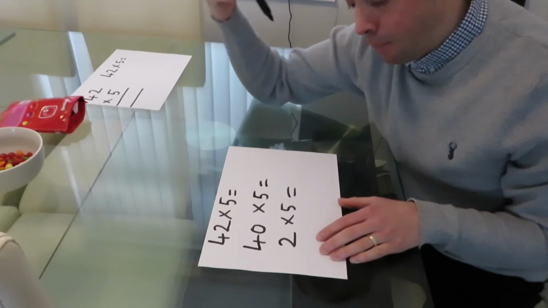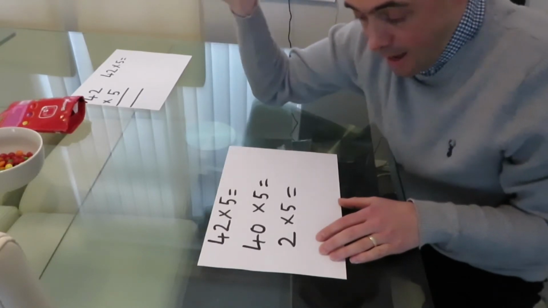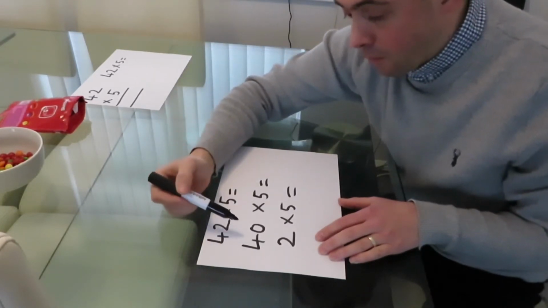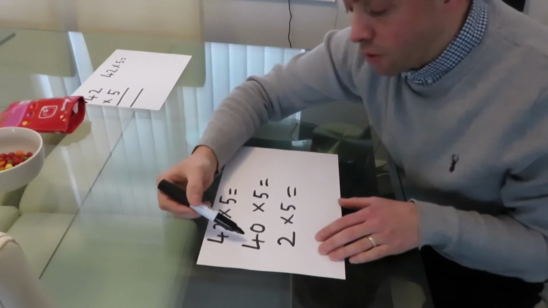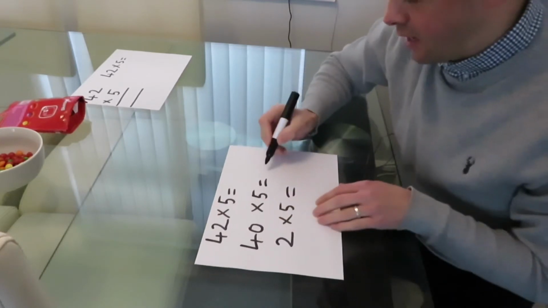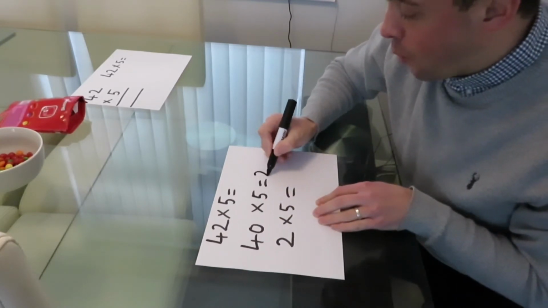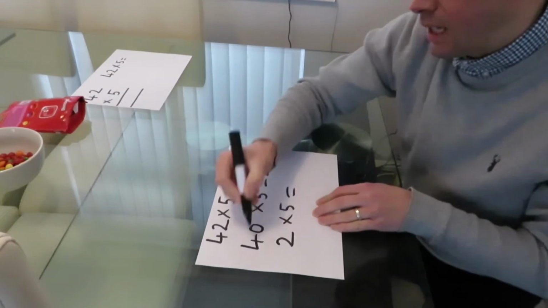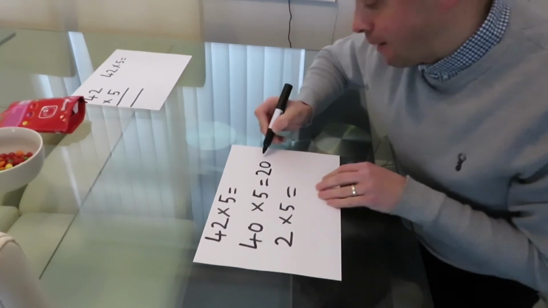It's difficult to keep that amount in your head. So what I'm going to do for the sake of this, I'm just going to say 4 times 5. And I know what 4 times 5 is. 4 times 5 is 20. But because I was dealing with tens, I need to make it 10 times bigger.